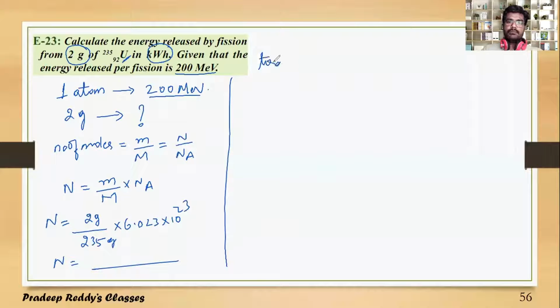Once the total number of uranium atoms in 2 gram is calculated, the total energy released E is equal to the number of atoms undergoing fission multiplied by 200 MeV.